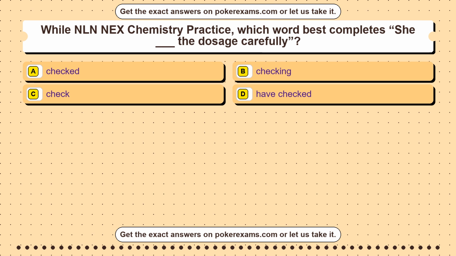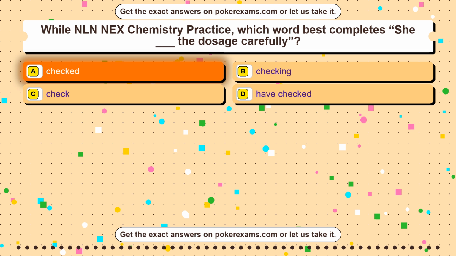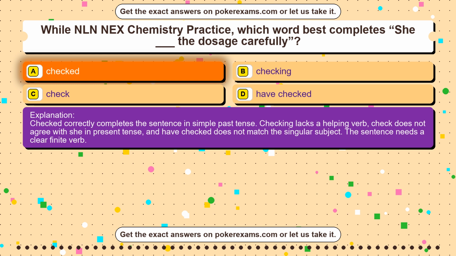Question 37. While NLN NEX Chemistry Practice, which word best completes the sentence: she blank the dosage carefully? Option A checked. Option B checking. Option C check. Option D have checked. The correct answer is option A, checked. Checked correctly completes the sentence in simple past tense. Checking lacks a helping verb, check does not agree with she in present tense, and have checked does not match the singular subject. The sentence needs a clear finite verb.